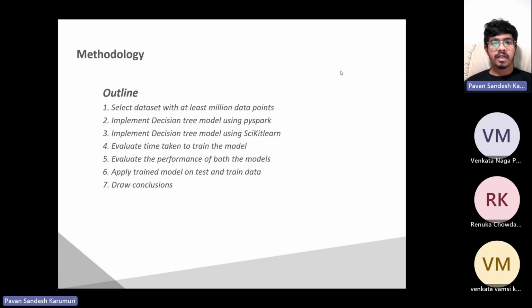Firstly, we implemented the decision tree model using PySpark, leveraging its distributed computing capabilities to handle large datasets efficiently. Secondly, we replicated the same model using scikit-learn, which serves as a widely used baseline for comparison. To evaluate the time taken for model training, we conducted extensive experiments on both implementations. Additionally, we assessed the performance of both models, considering key metrics such as accuracy, precision, recall, and F1 score. Subsequently, we applied the trained models on both the test and unseen datasets to examine their predictive capabilities and generalization, and to draw conclusions.